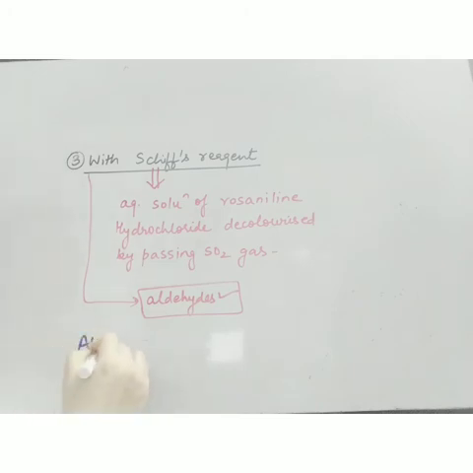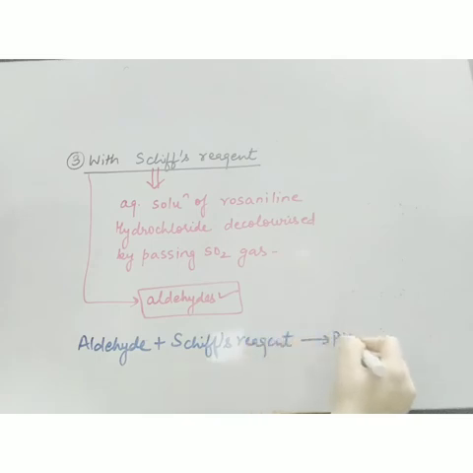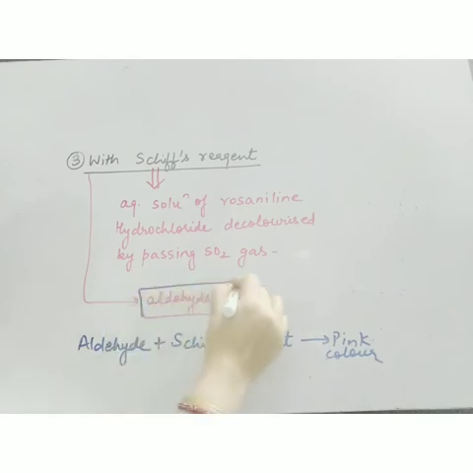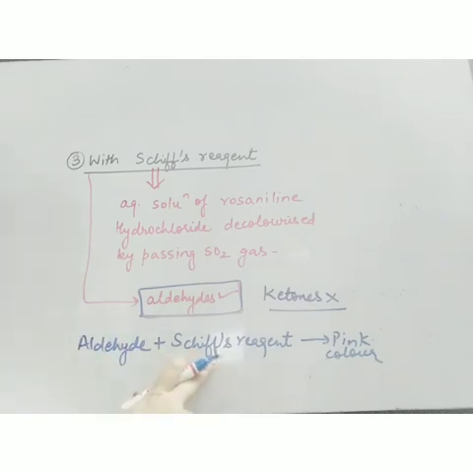So I will take aldehyde. Now aldehyde is colorless, plus I will add few drops of Schiff's reagent. Now what will happen? Pink color will appear. So if pink color appears, the given compound is aldehyde. Ketones do not respond to Schiff's reagent. And Schiff's reagent should be colorless. Otherwise, if it is already pink color, then it can give the test with water also. So it should be colorless.